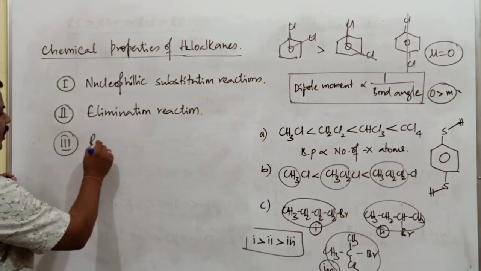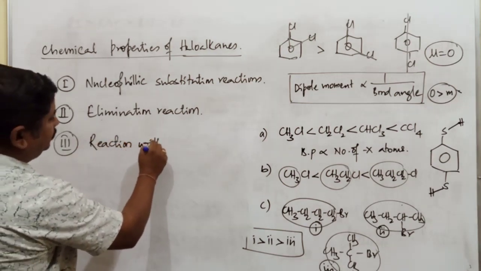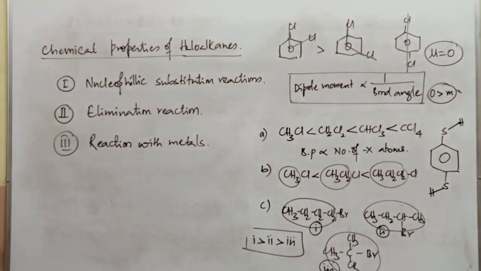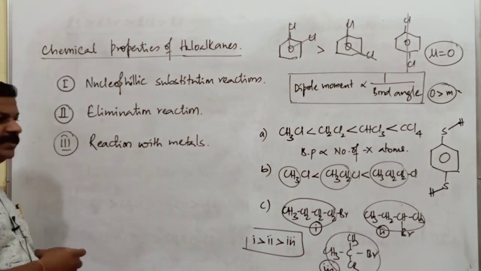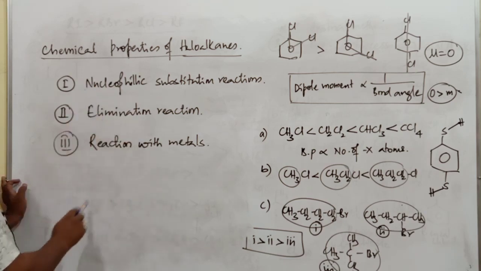Then next, we have to discuss reaction with metals. How these compounds react with various types of metals. Sodium is there, copper is there, so many different types of metals we have to discuss. So all these reactions of haloalkanes and haloarenes are classified into three different types.